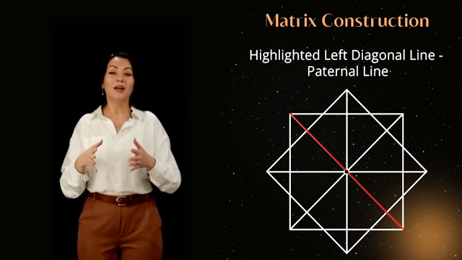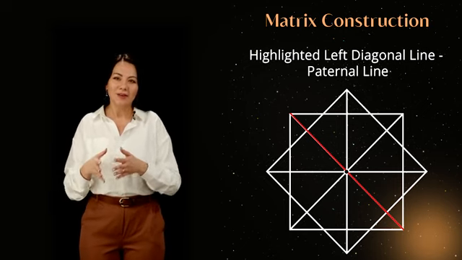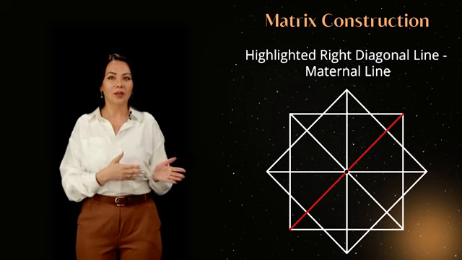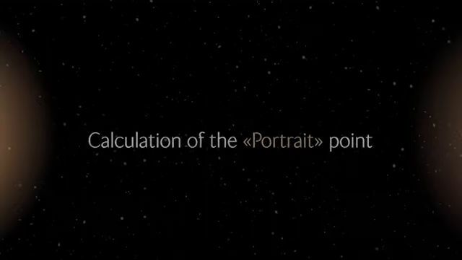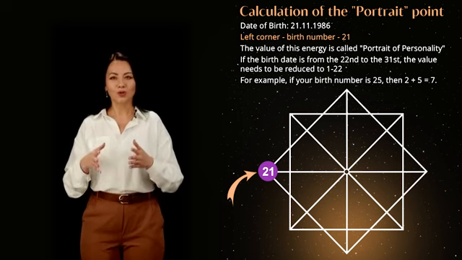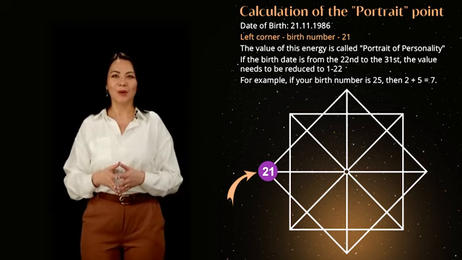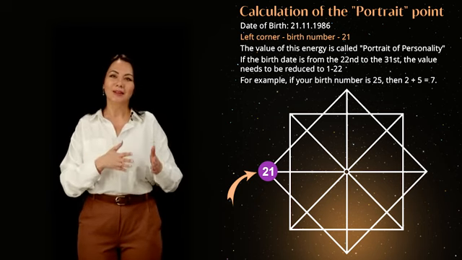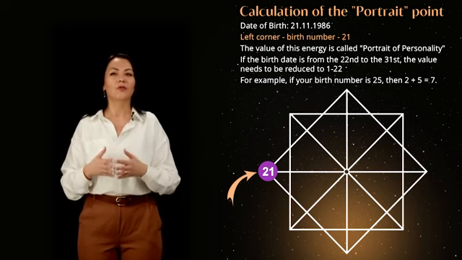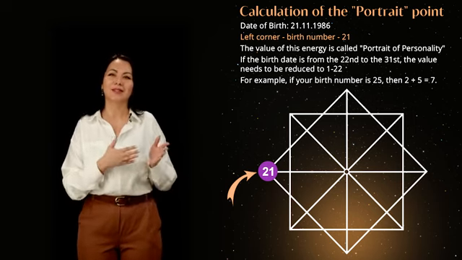Let's complete the diagonal lines. The left diagonal line represents the father's lineage. The right diagonal line represents the mother's lineage. We start the calculation from the top left corner of the matrix and begin filling the diagonal square. The first energy in the matrix is the birth number, which in our example is the number 21.